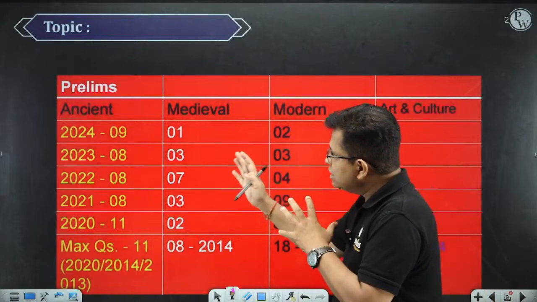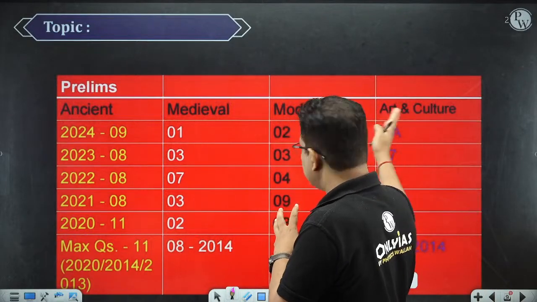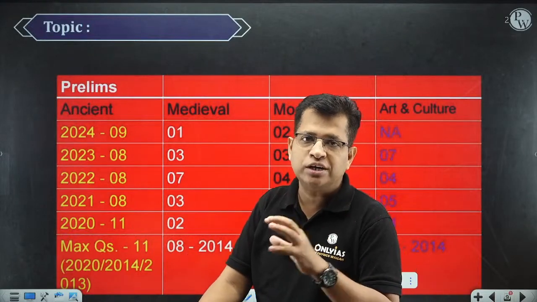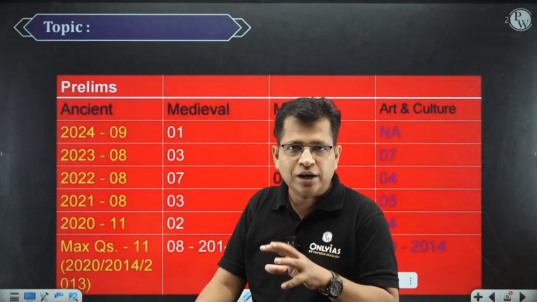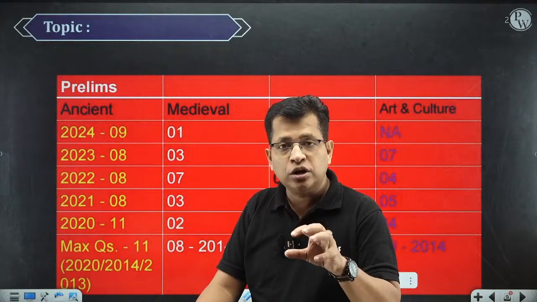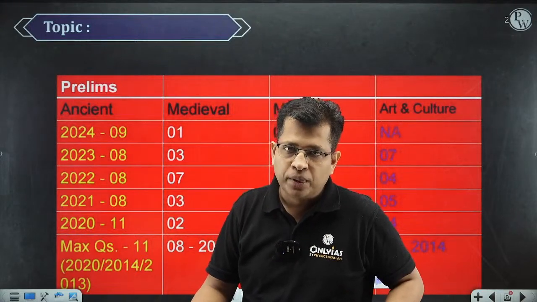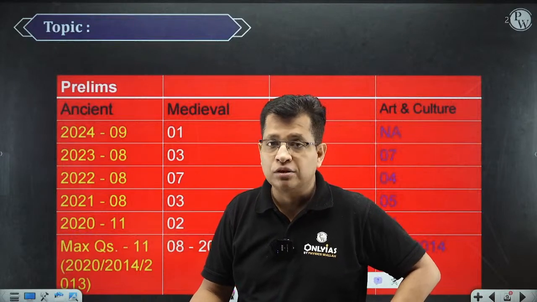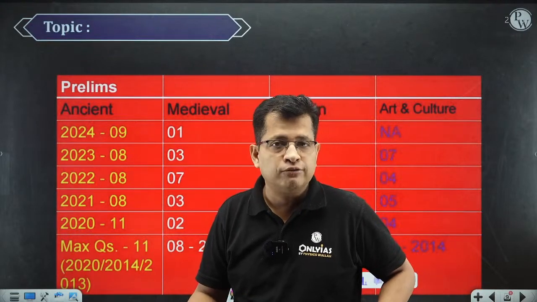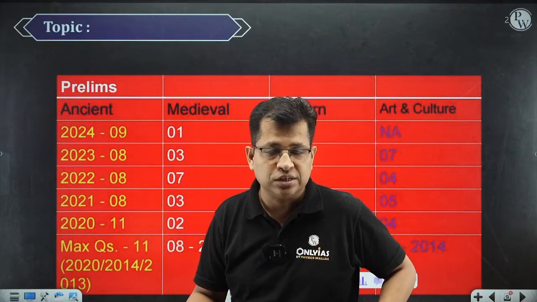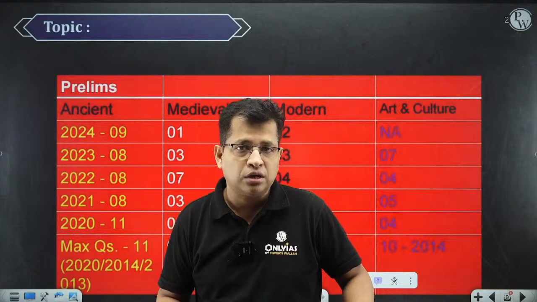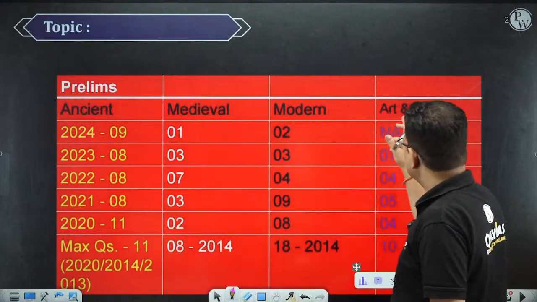So by analyzing this ancient, medieval and modern, excluding art and culture, you can easily understand that these days the focus is towards ancient Indian history, but we cannot rely completely on this data. But definitely the trend says that the number of questions are coming in good numbers from ancient Indian history, right? And we cannot compromise with ancient Indian history. That is a very significant portion of the GS part, as far as the GS part in prelims is concerned, right? So there is a very good number of questions that is coming straight away from ancient Indian history. Now, coming to art and culture.